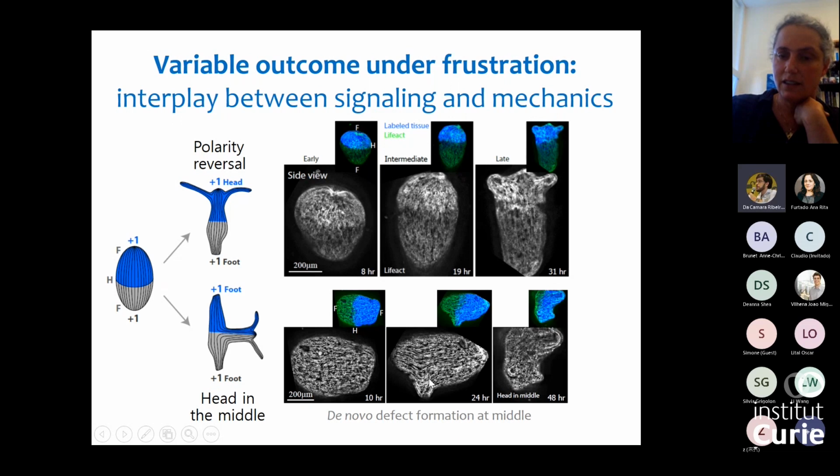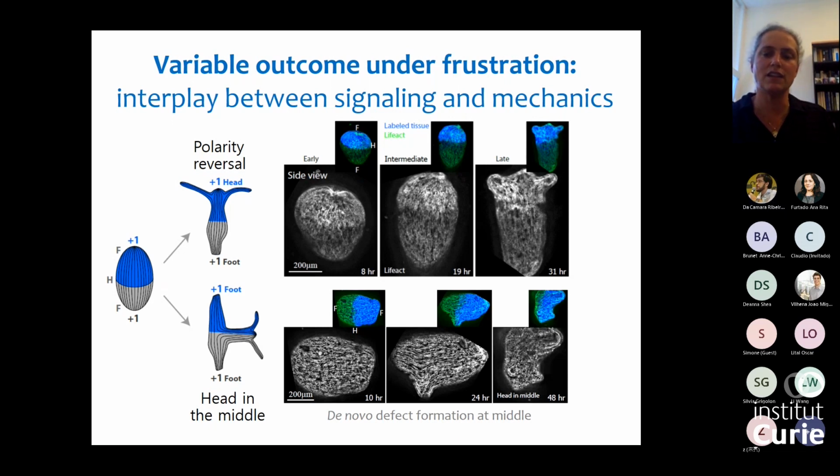But then what we see is that the formation of a head is associated with defect formation that eventually will lead to the formation of a head here. And again, this is smack at the interface. So what this is telling, so it's again a nice example showing you the interplay between signaling and the nematic